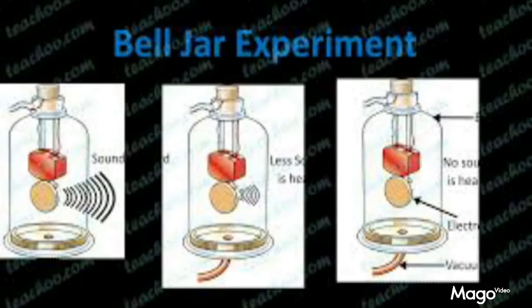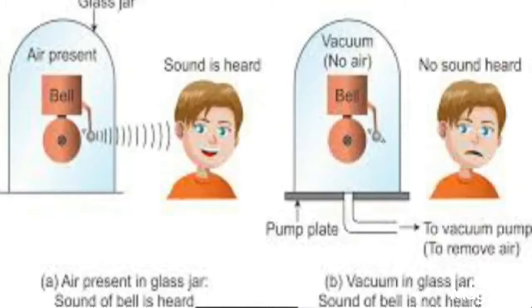When the air was there, you were clearly hearing the ringing of the electric bell, and slowly, as we remove the air, the sound also reduces. When you remove the complete air from the glass jar, you cannot hear the sound. Now the condition inside the glass jar is vacuum, so sound cannot travel through vacuum, and hence you cannot hear the sound.